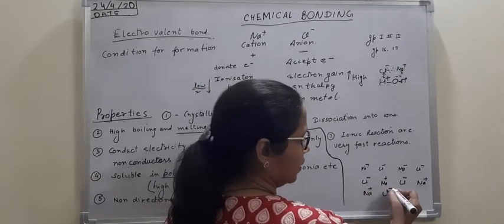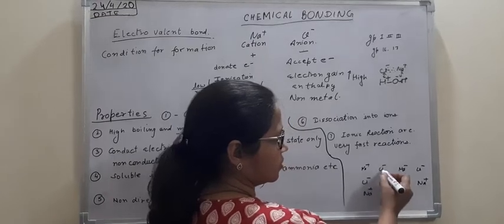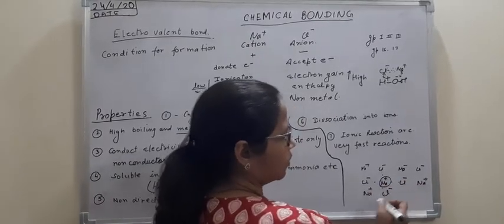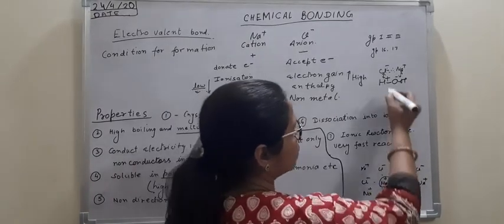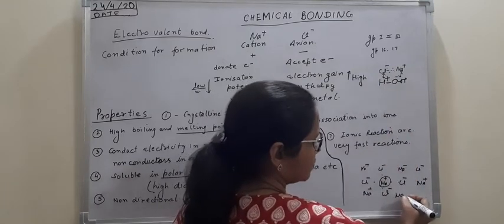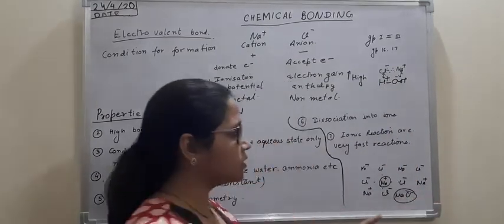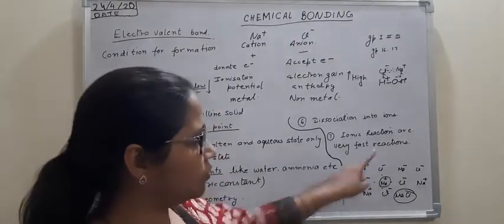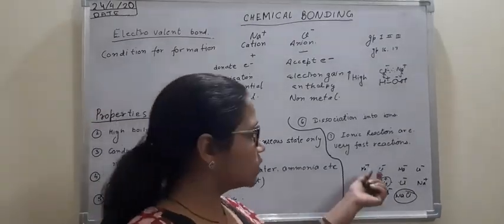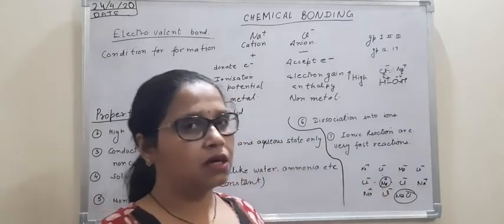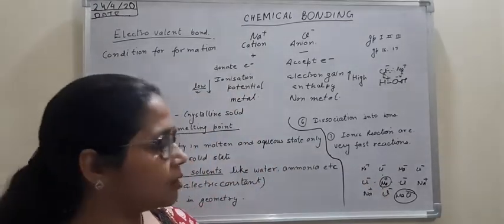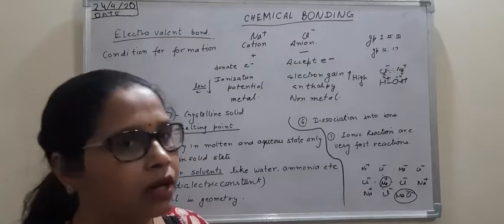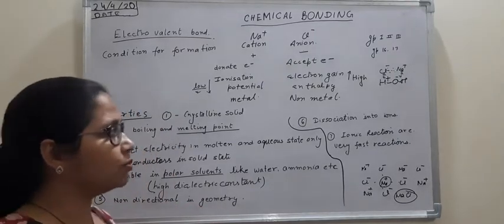Here we can see each sodium ion is associated with 4 chloride ions. Now the formula goes NaCl only. It means one sodium is combined with one chlorine, but you cannot decide out of these 4 chlorines which chloride ion the sodium is linked to. So we cannot decide the direction of bonding. That is why we call it non-directional in geometry.